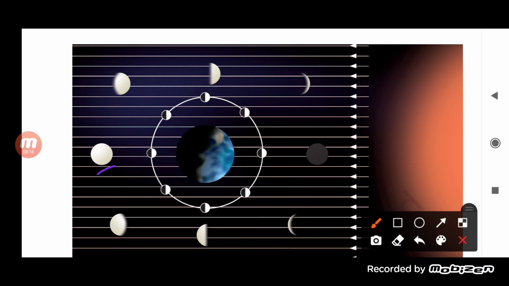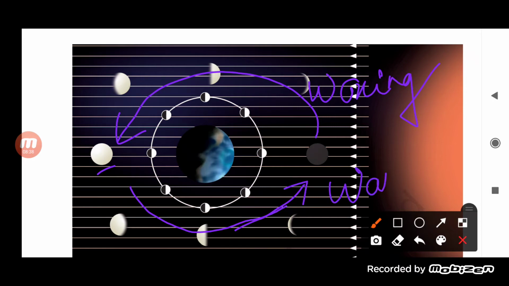Similarly, when the amount of light falling on the moon is less, we can see only that much. Again this cycle goes on. So this is the waxing of the moon, waxing, and this is the waning, waxing or waning of the moon here. Now the question arises, why does it happen?